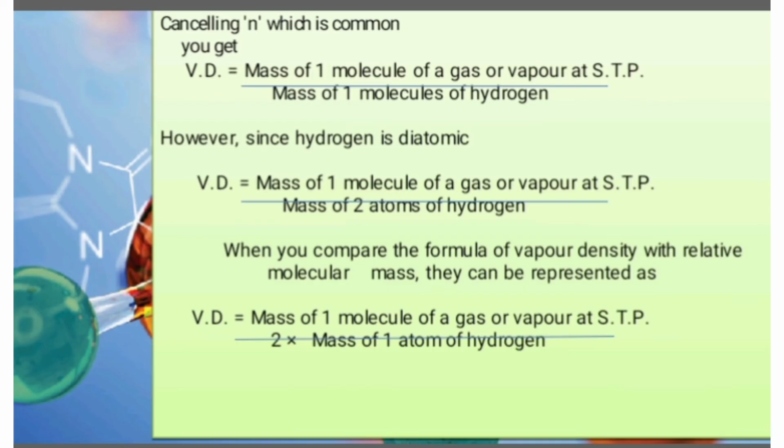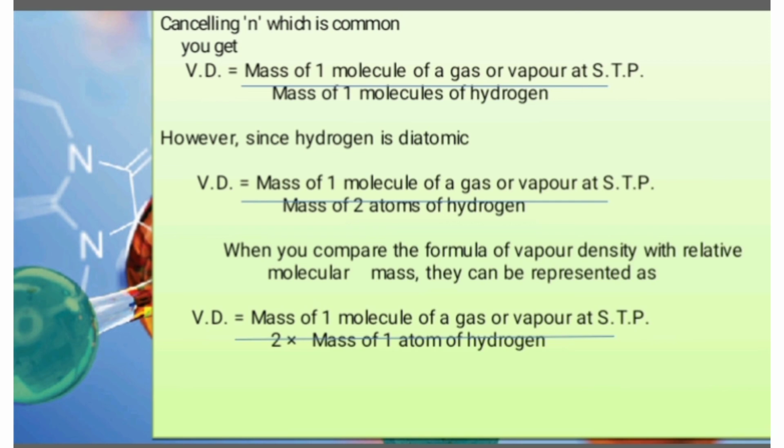Cancelling n, which is common, you get vapor density equal to the mass of one molecule of a gas or vapor at STP divided by the mass of one molecule of hydrogen. However, since hydrogen is diatomic, we put 2. Vapor density is equal to the mass of one molecule of a gas or vapor at STP divided by the mass of 2 atoms of hydrogen. When you compare the formula of vapor density with relative molecular mass, it can be represented as the mass of one molecule of a gas or vapor at STP divided by 2 into the mass of one atom of hydrogen.